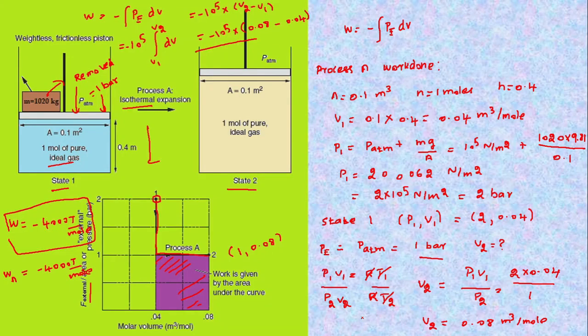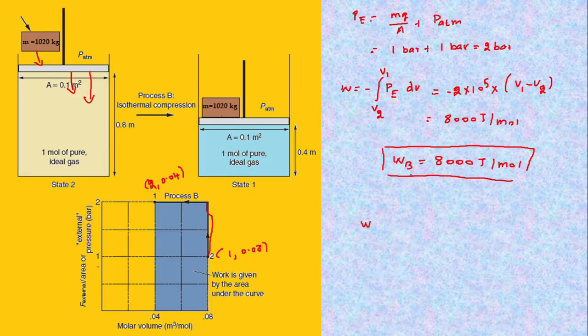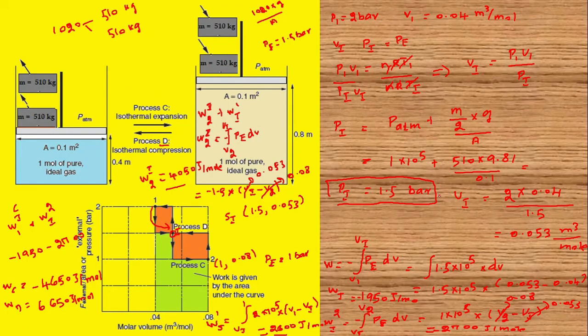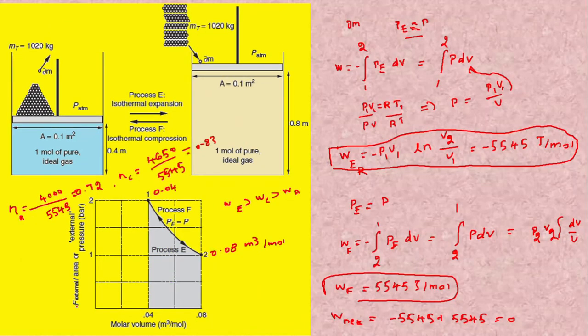Similarly, let us compare the work of compression. If you look at the process B, the work done by the surroundings on the system is 8000. Here, the work done by the surroundings is 6650, and here it is 5545.